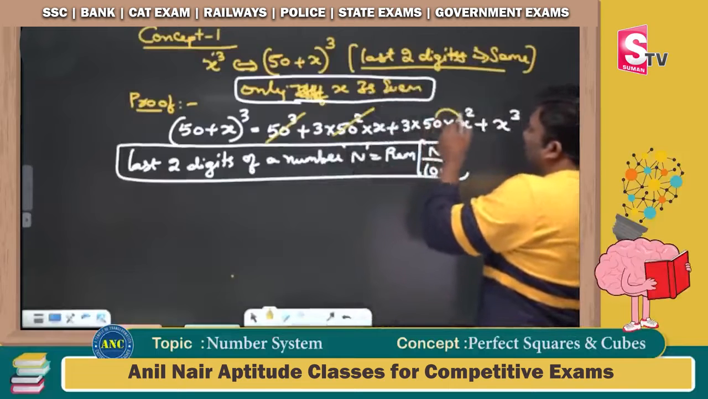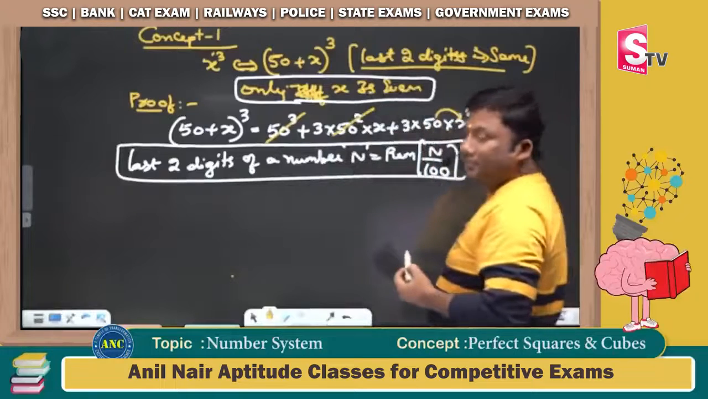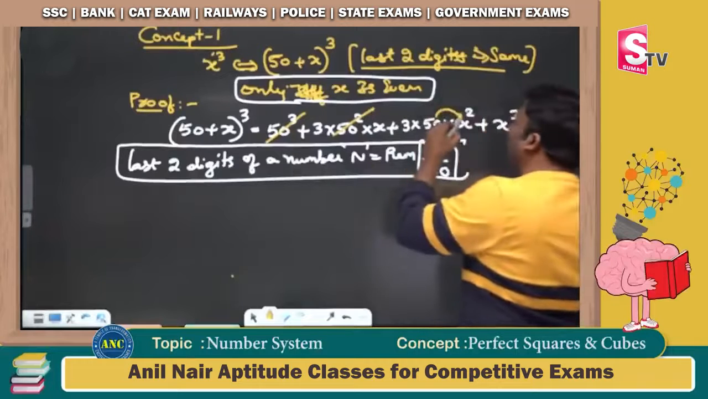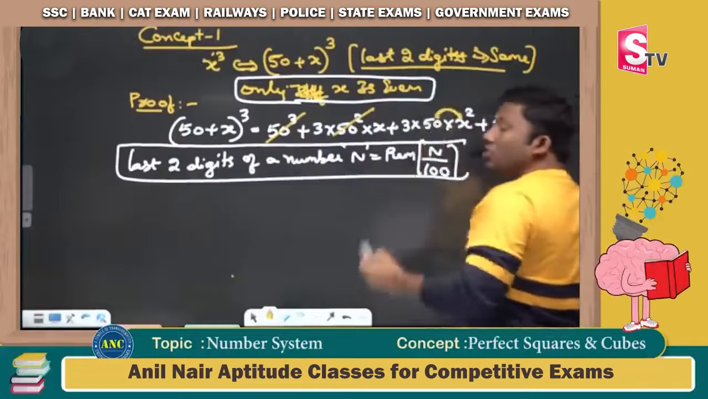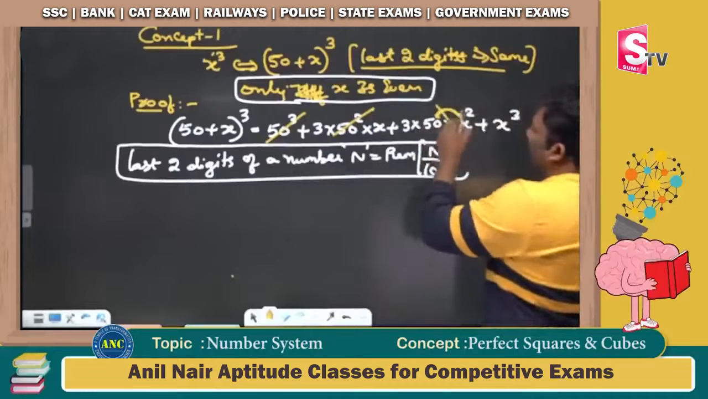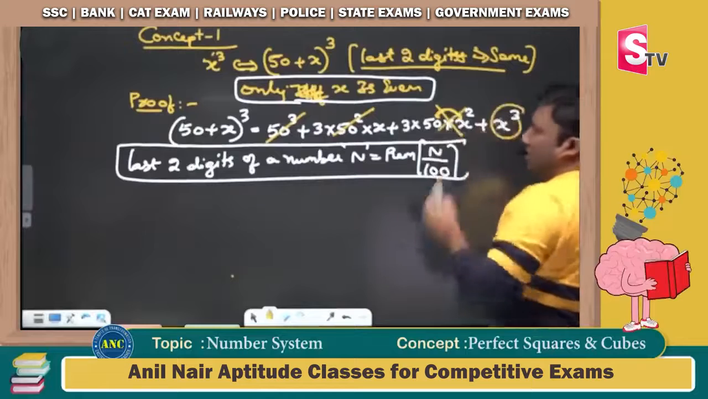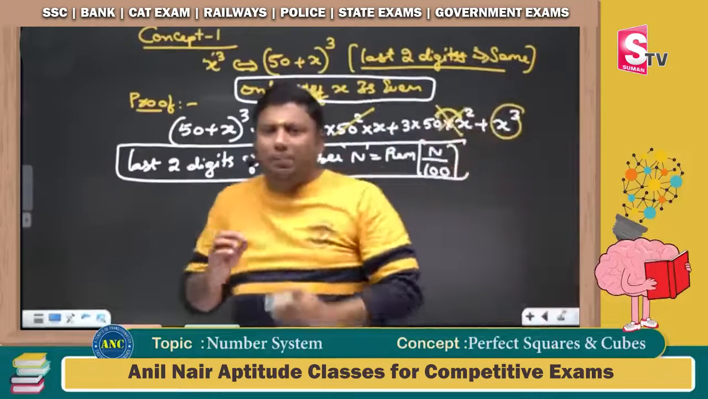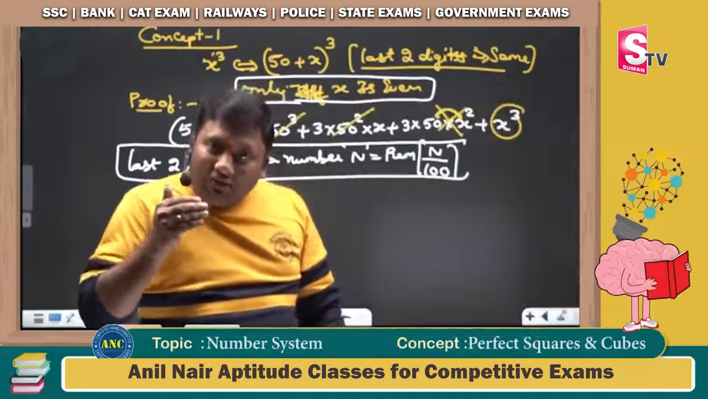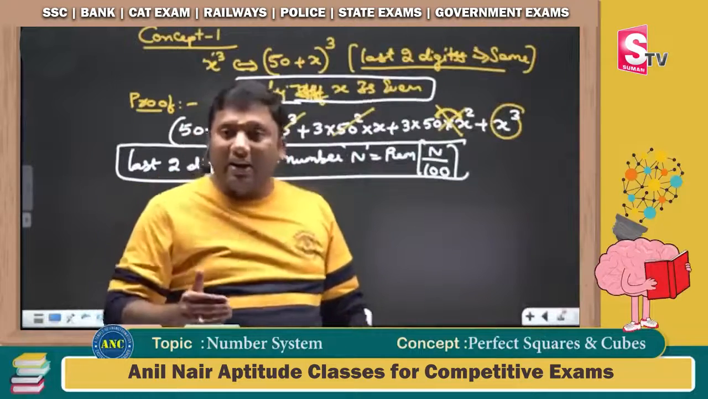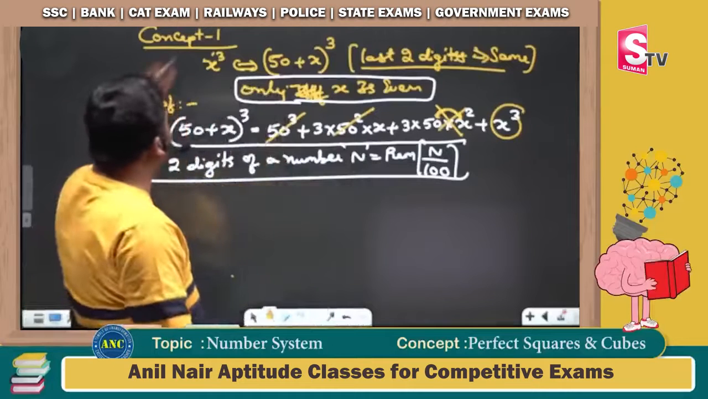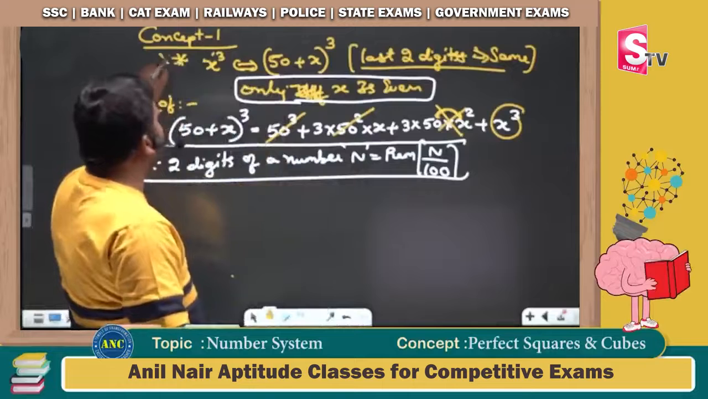Then 50 into x, where x is even. An even number squared is divisible by 4, and 4 into 50 is 200, which is divisible by 100. So what is left here? x cube. Extremely important point. You take a number, cube it, add 50, that is 50 plus x whole cube and x cube: the last two digits will be the same only if x is even.